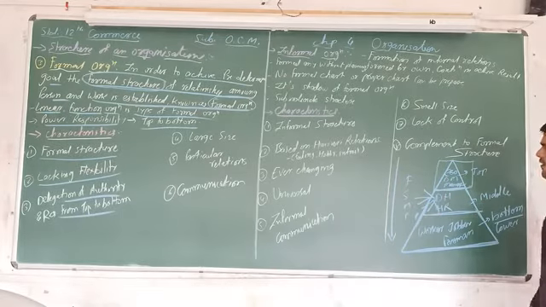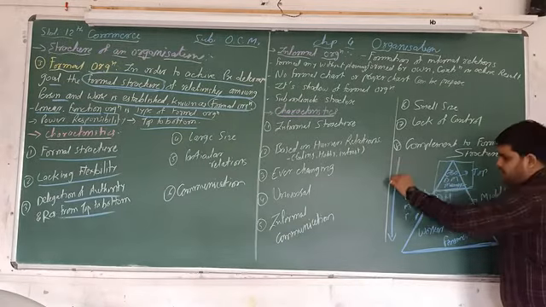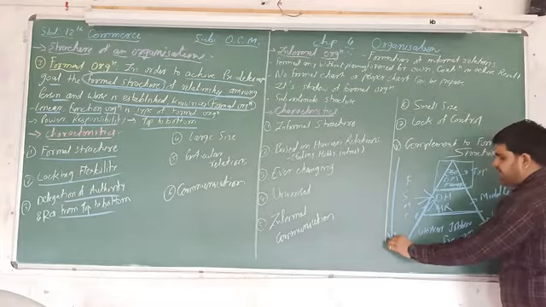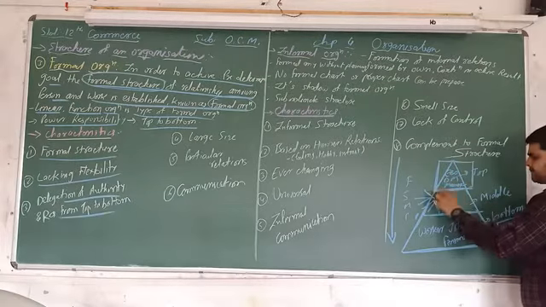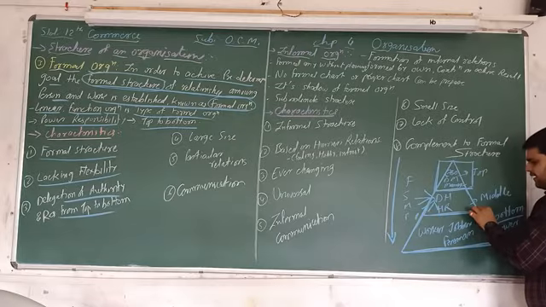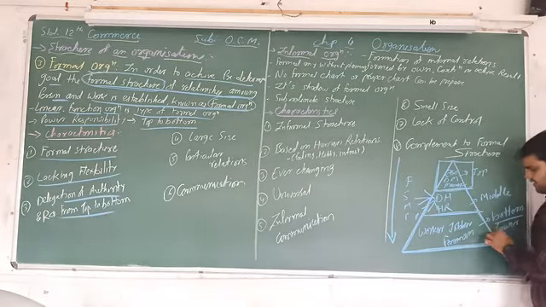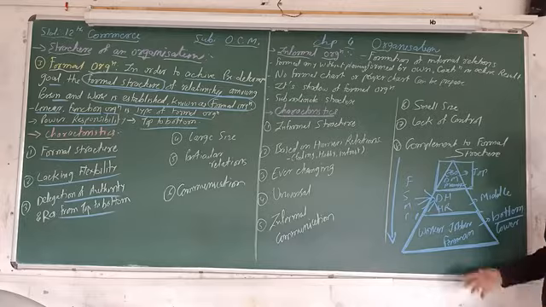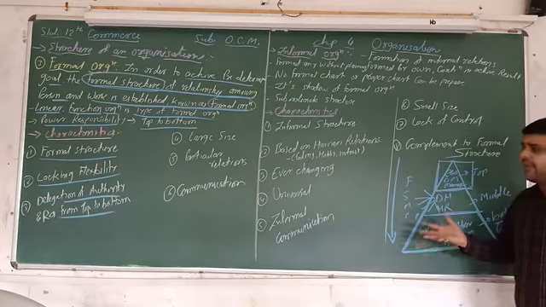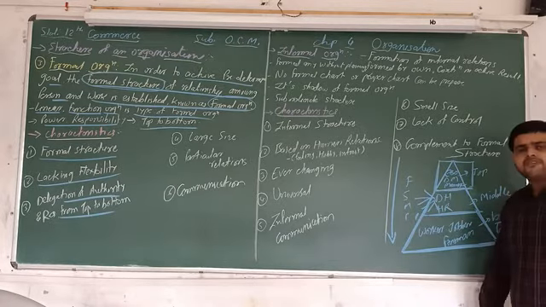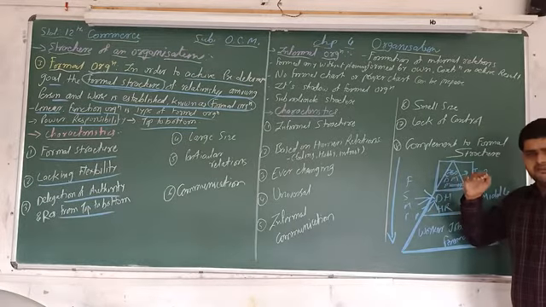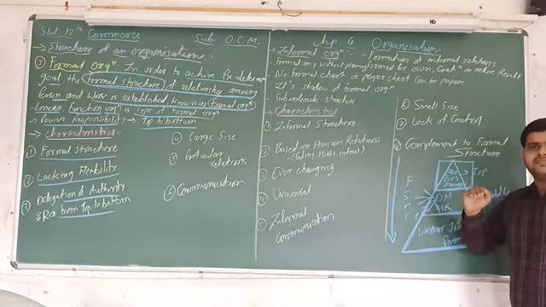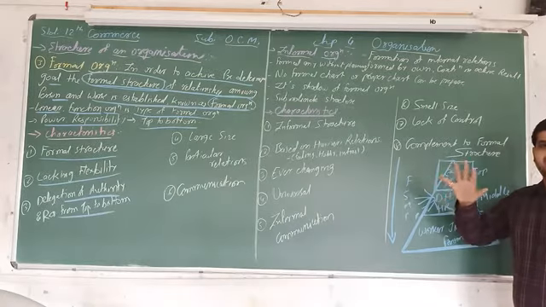So here power and responsibility go from top level to bottom level, because the highest level of authority is at the top, and the rest as per requirement. This is the level of management as well as the structure of the organization. In a formal structure, whatever we say, whatever we do, you have to do in a formal way.